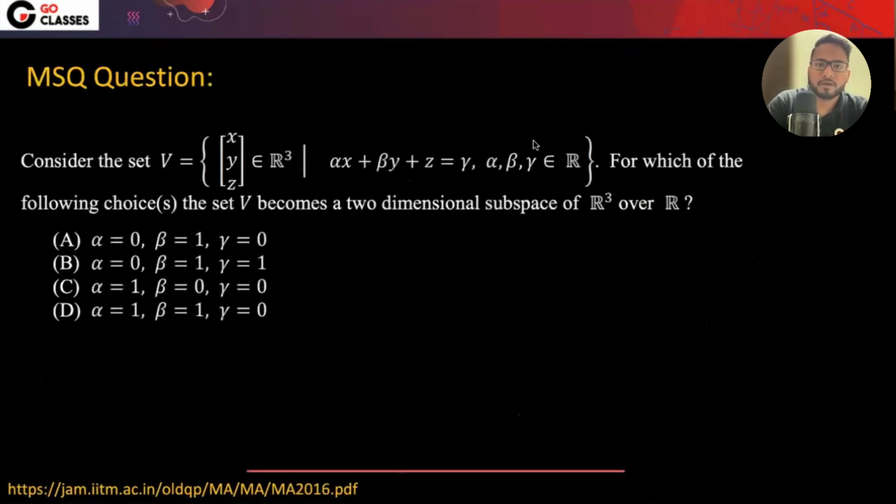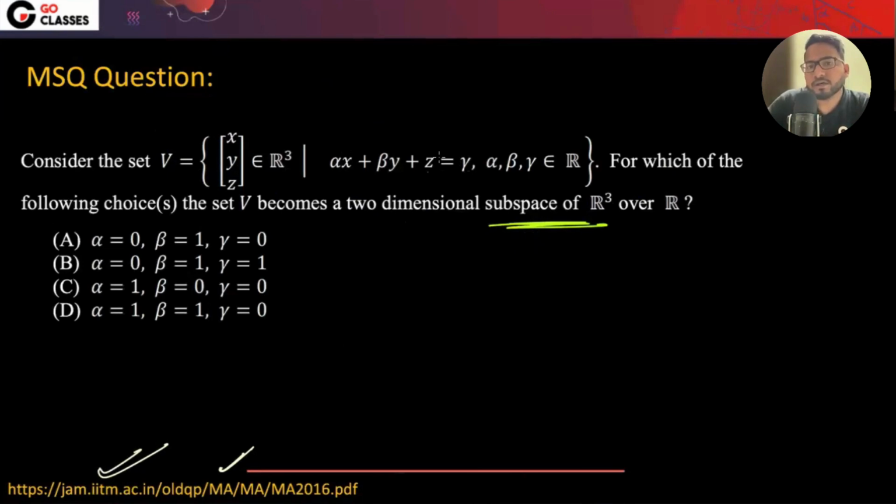Great. Now let's solve this question. This is an MSQ question, again asked in the IIT JAM mathematics examination. They are saying that you have this kind of vector space, and for which of the following is it a two-dimensional subspace. For a two-dimensional subspace, what are the things that you need?